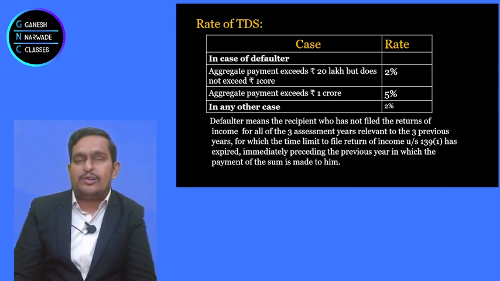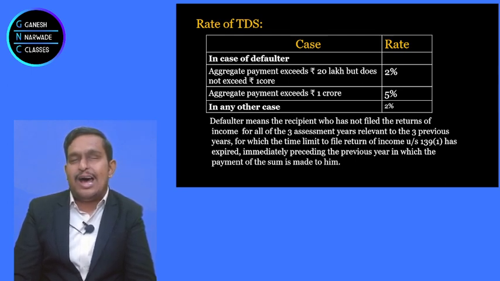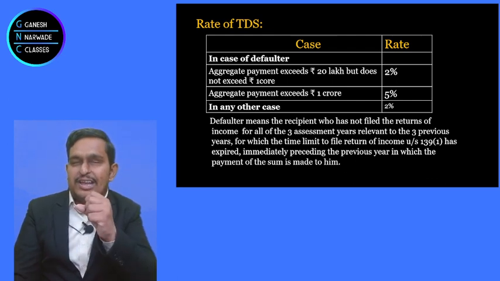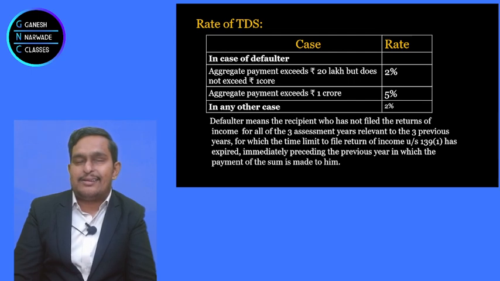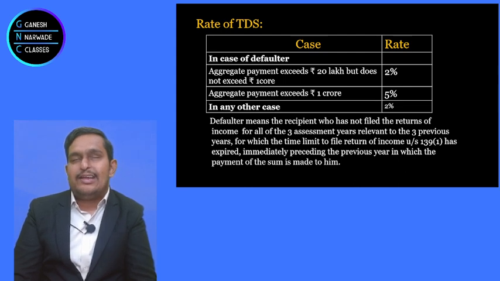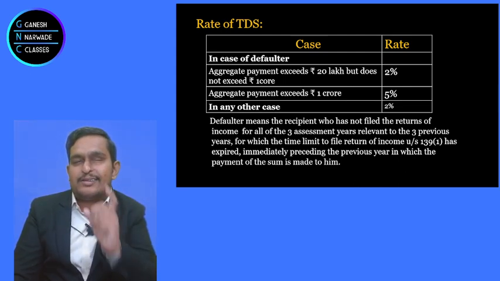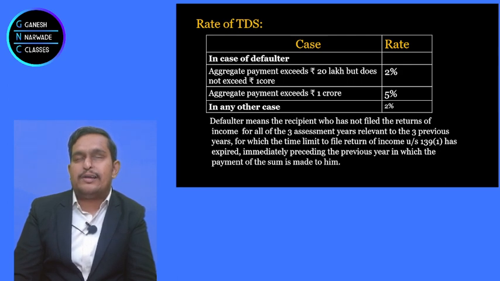But even if you did not file the late return, so for the last 3 assessment years you did not file the return at all, such assessees are called defaulters, and for them the limit is 20 lakhs. If 20 lakhs is crossed on cash withdrawal from a bank, post office or cooperative society engaged in banking business, then TDS should be deducted at the rate of 2%.